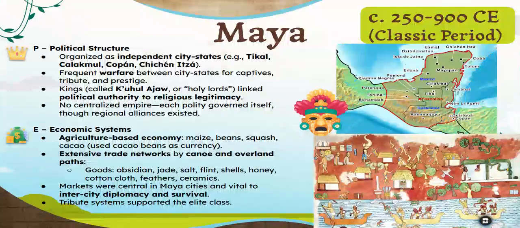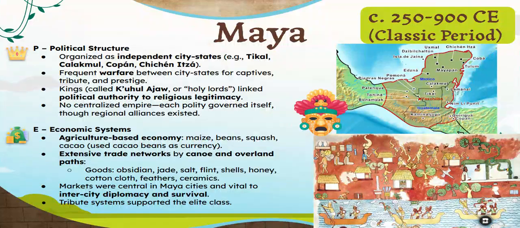Unlike the Aztecs or the Incas, which we'll talk about in the next video, the Mayans never really formed one unified empire. Instead, they were organized into independent city-states. Cities such as Tikal often competed with other cities through warfare and trade. Their economy was based largely on agriculture and trade. The Mayans exchanged goods such as cacao, salt, and ceramics through those trade networks.